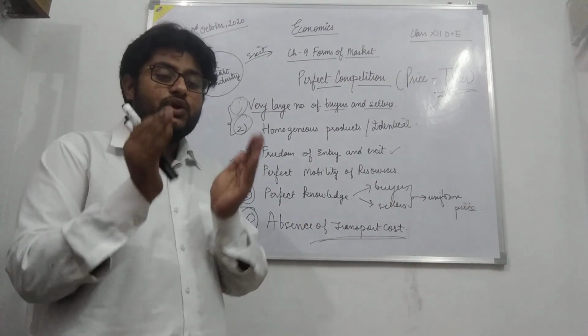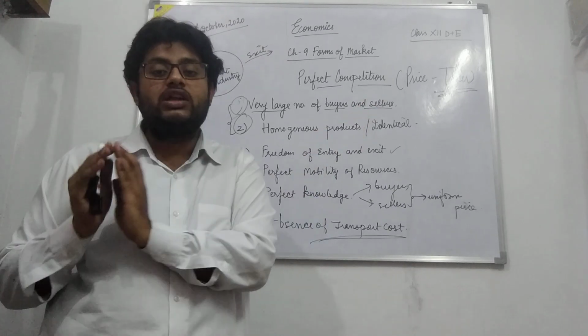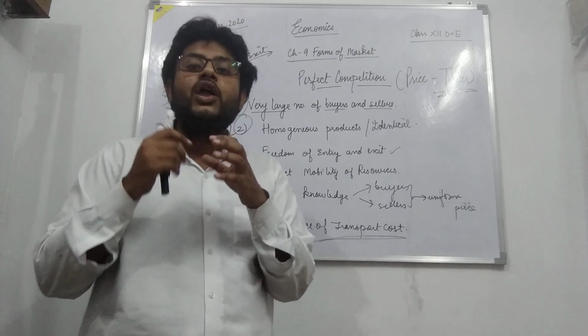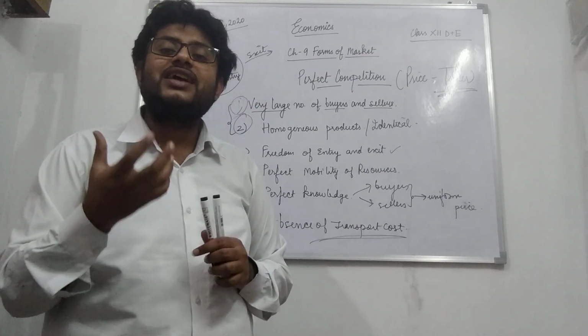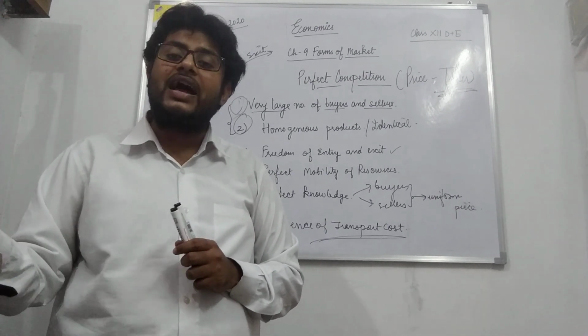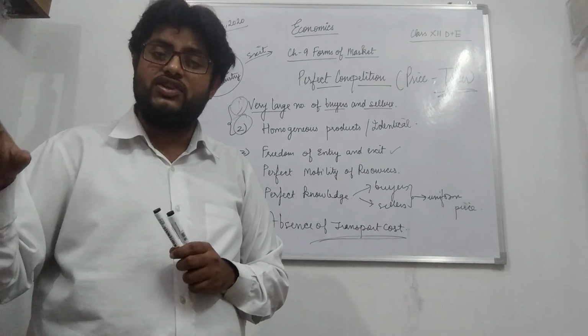For instance, a particular firm has to incur more transportation cost and another firm has to incur less. Then the firm with more transportation cost would like to sell its product at a higher price compared to the firm with less transportation cost.